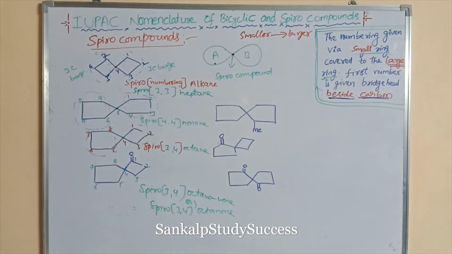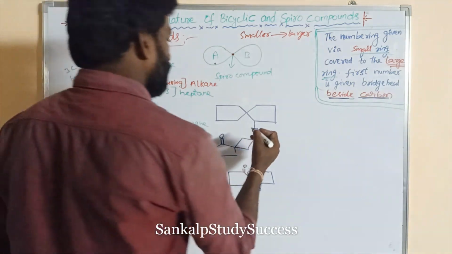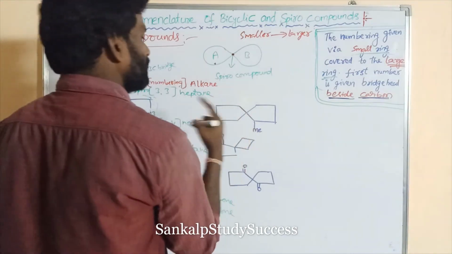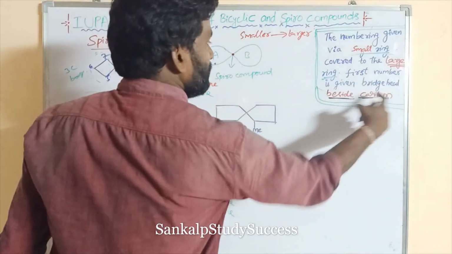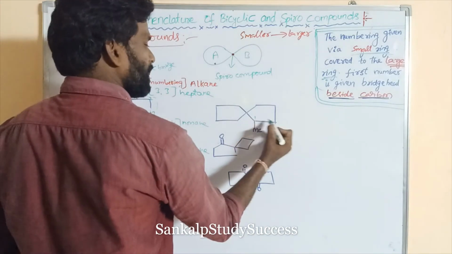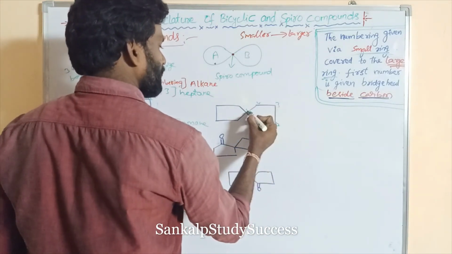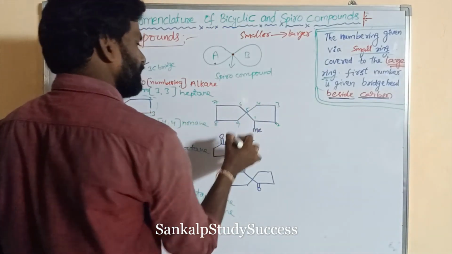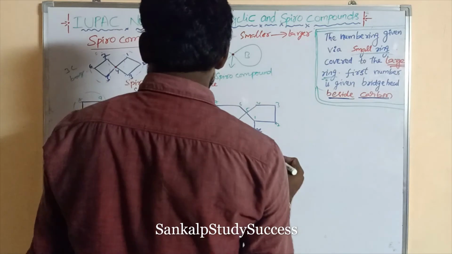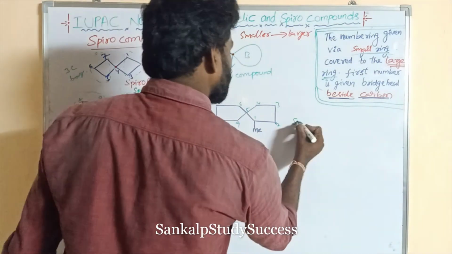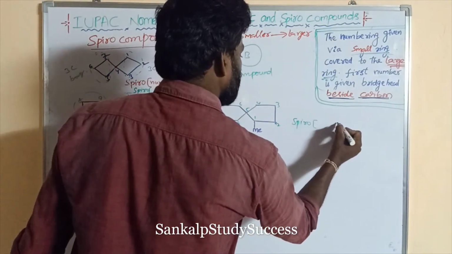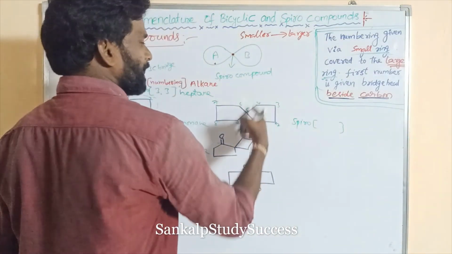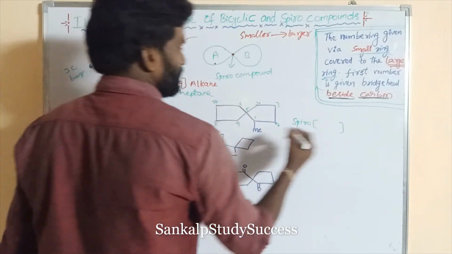Right. Next, go to this compound. So both are having the same number of carbons in the bridges. So the numbering is given beginning beside the bridgehead. So this is first 1, 2, 3, 4, 5. Right. Next 6, 7, 8, 9. So right. Here, first of all, we can write spiro. So in the bridges, this is containing a 4 carbon bridge. This is also containing a 4 carbon bridge. 4, 4.